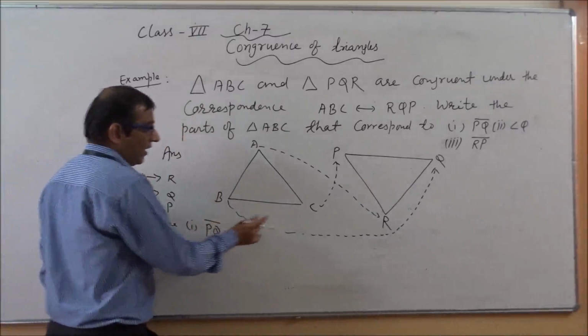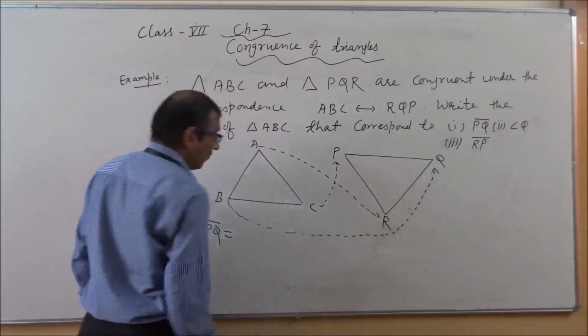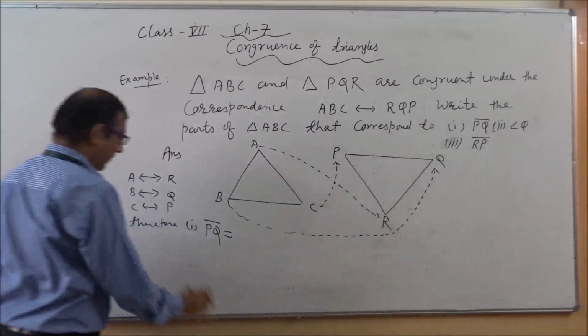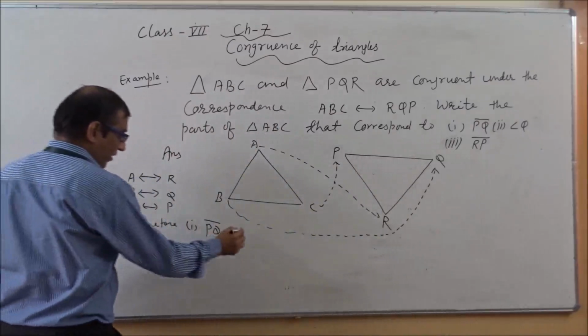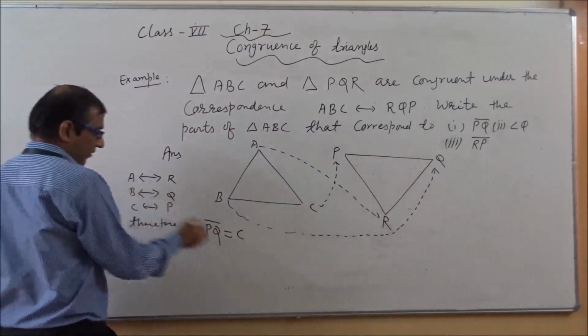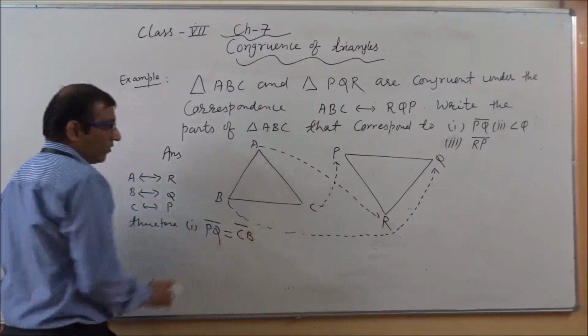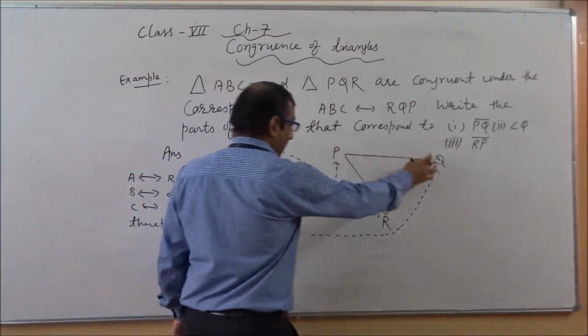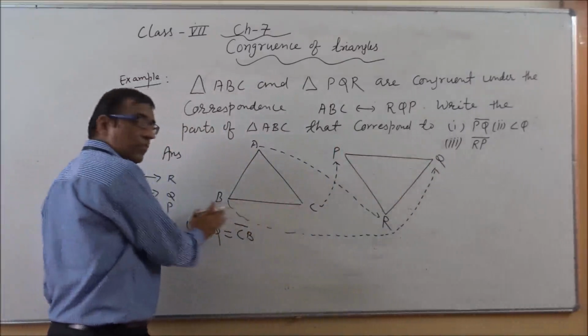P is related with C and Q is related with B. It means PQ is the corresponding side of CB.